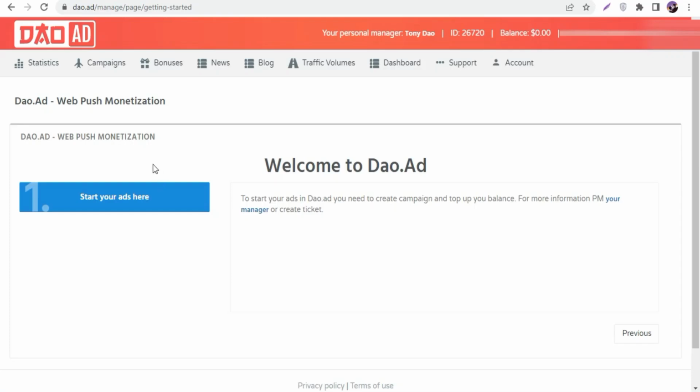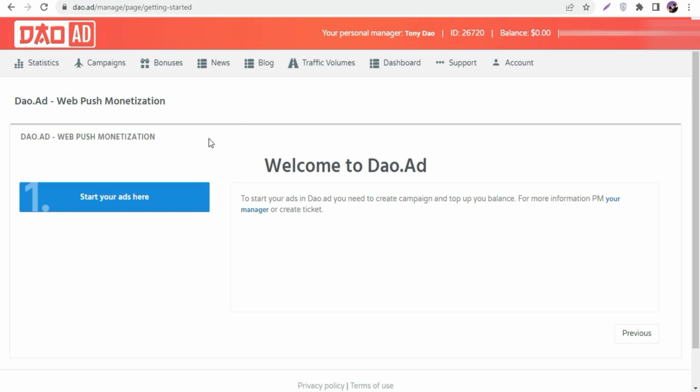So right now you guys can see I am logged in dow.ad account. So once you log in first time, you guys can see this kind of page. So this is a dashboard basically. So once you log in, you guys can see all these icons and elements, and you guys can go and explore yourself, because I'm not gonna give you an overview. If I start giving you the overview of this website, the video will be really long. So that's why I'm gonna show you the main point.